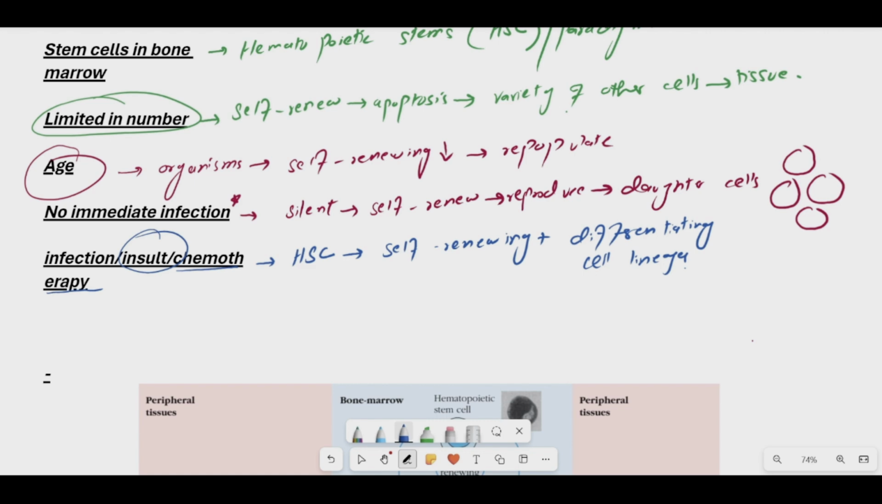which are actually diminished by the chemotherapy process or during an infection or any insult which is taking place in the body, like any bacterial, viral or parasitic infection, which is destroying the normal cells of the body. Definitely these normal cells of the body should be repopulated, and this is entirely done by the stem cells. So they not only self renew, but they also differentiate and produce those cells which have undergone the death process due to these types of infections or chemotherapy procedures. Okay, so these are the two scenarios.